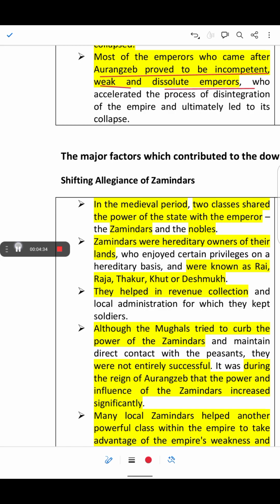So these incapable, incompetent rulers accelerated the process of disintegration of the empire and ultimately led to its collapse. That is the breakdown of the empire, and at last the Mughal Empire collapsed.